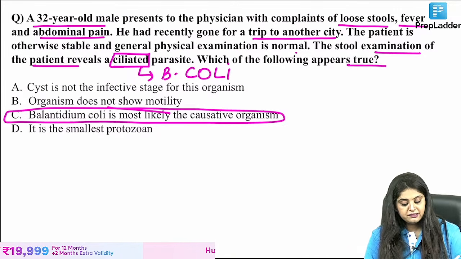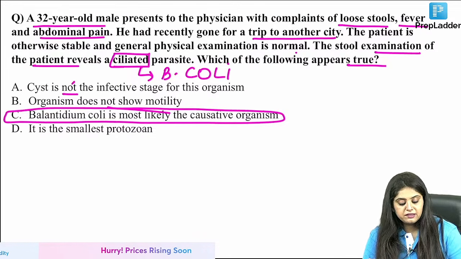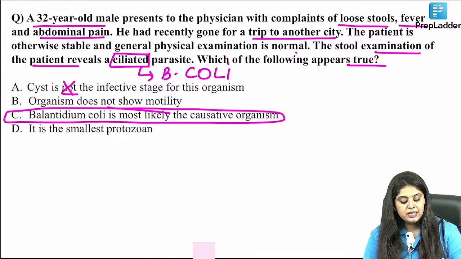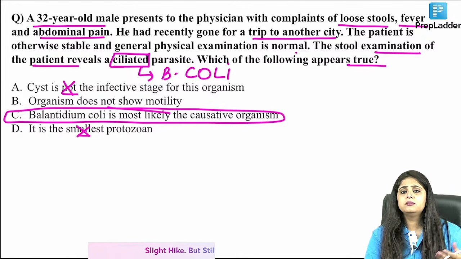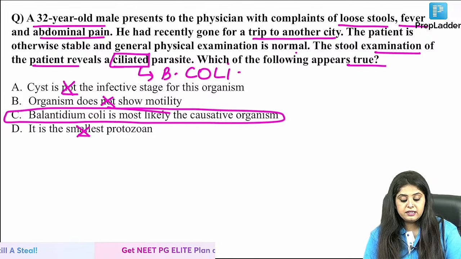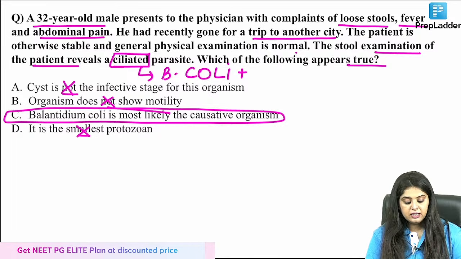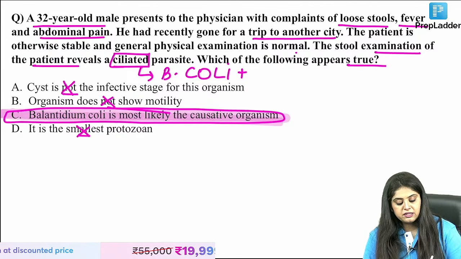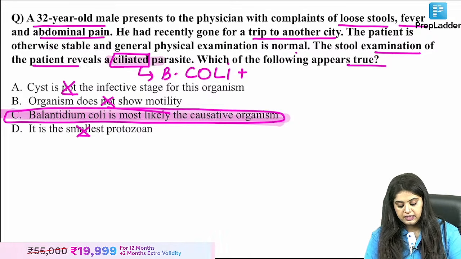So coming back, cyst is not the infective stage of the organism. Galat. Cyst is the infective stage. Is it the smallest protozoa? Galat. Big, bada, biggest, largest. Does not show motility? Galat. It is ciliated. It is going to show rotatory motility. So this is going to be the only correct statement that we had over here for ciliated organism.